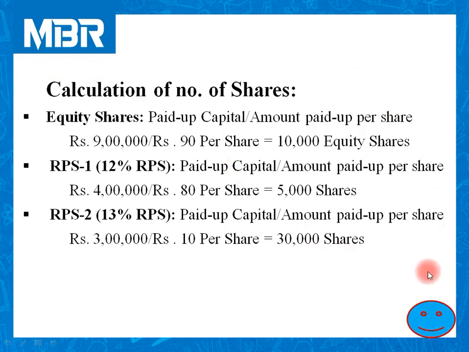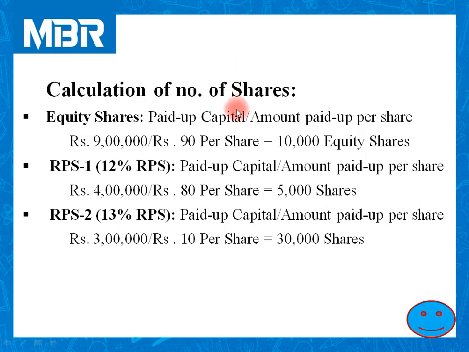These number of shares are useful to us in order to complete our solution without any kind of problems. So if numbers of shares are not given in the question, it is advisable to calculate number of shares at first priority.